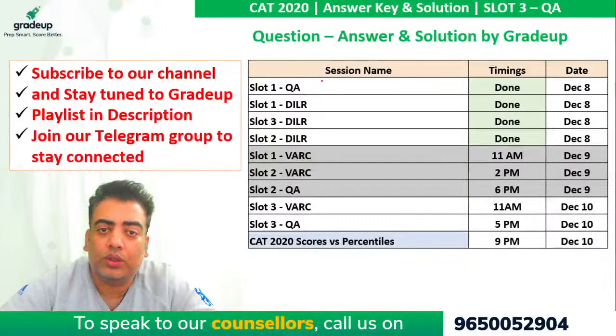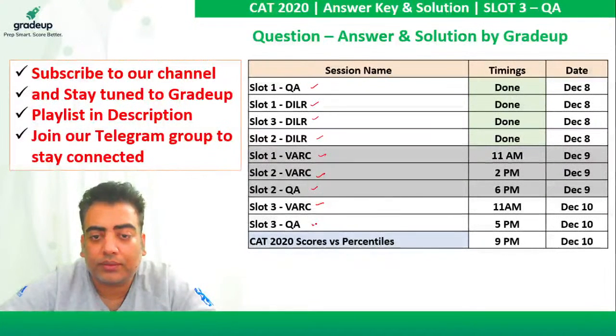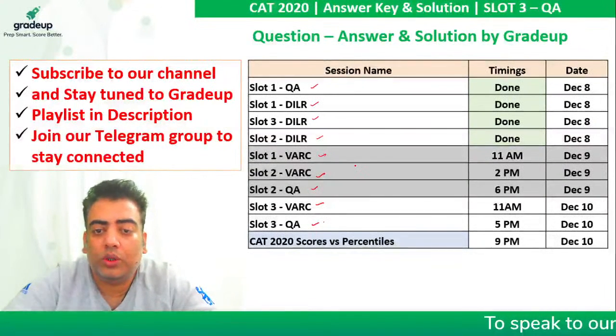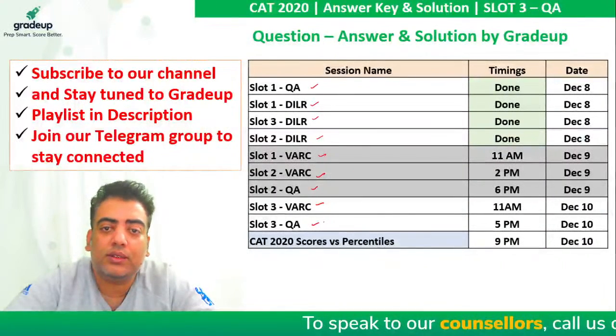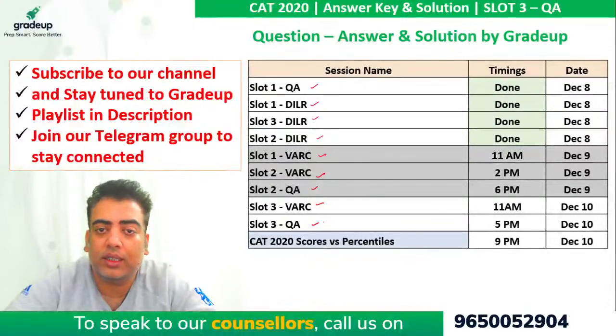They are the different names of the sessions, and their description is there in the link as well. Please go through all these sessions thoroughly, and try to learn and understand the actual level of the CAT paper.